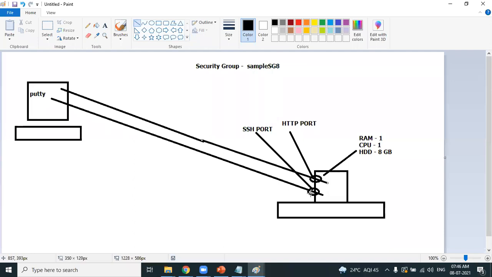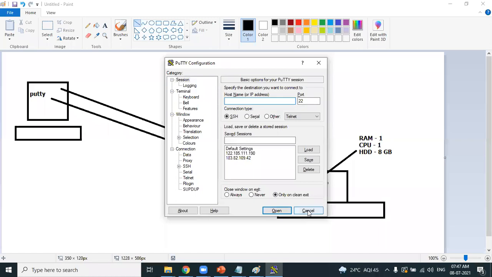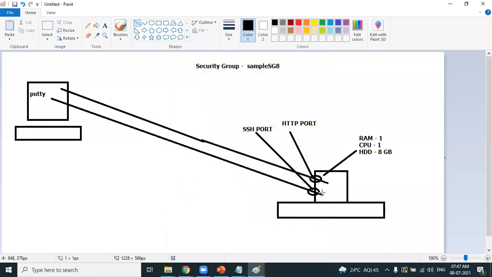Are we connecting to the Linux machine using PuTTY? Yes. PuTTY will use which port? SSH port. Both are independent. Don't think that HTTP will use SSH. If you remove the SSH port, what will happen? You cannot connect using PuTTY, but you can still connect using the browser because the browser needs the HTTP port. Both are independent. Am I clear? Okay, clear.